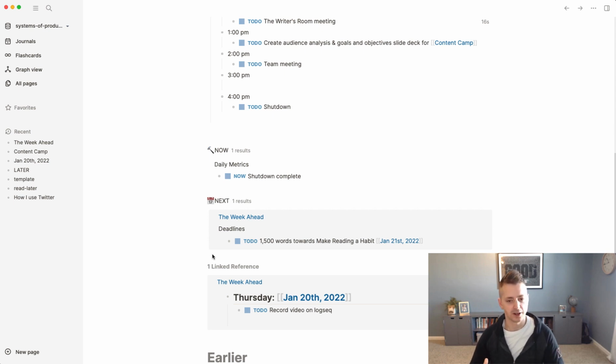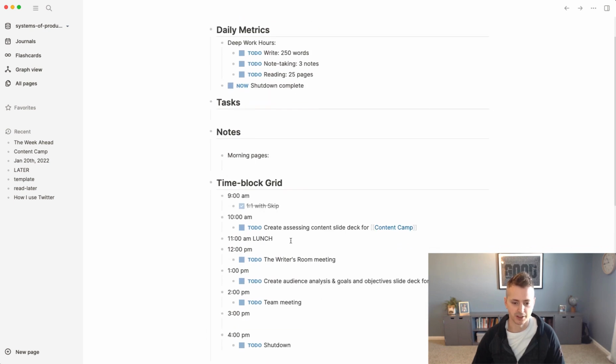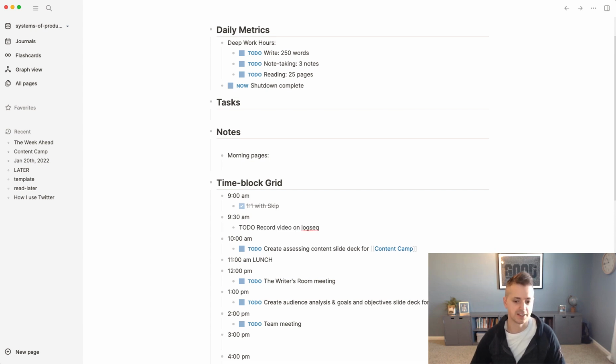At the end of the week on Friday, I review everything. I fill out the days that I want to do different tasks, usually moving them from tasks of journal notes into the planner. Then I put them underneath the Thursday, whatever day it is, in this case the Thursday heading. And then I pick the date that it'll show up. So when I go to do my planning for the day, I can just copy this up and put it into my tasks or put it into my planner. Maybe I can create a 9:30 or something like that here and put that task there.